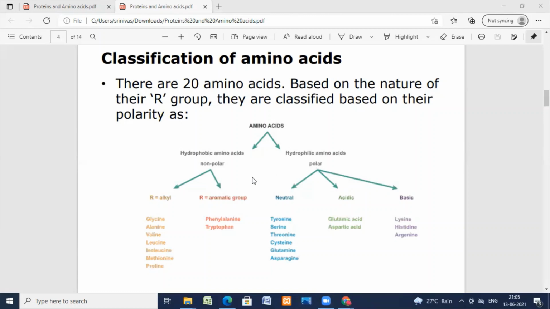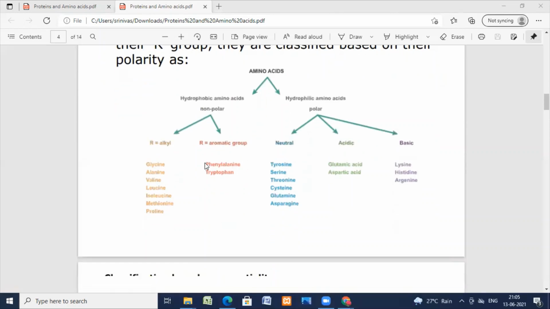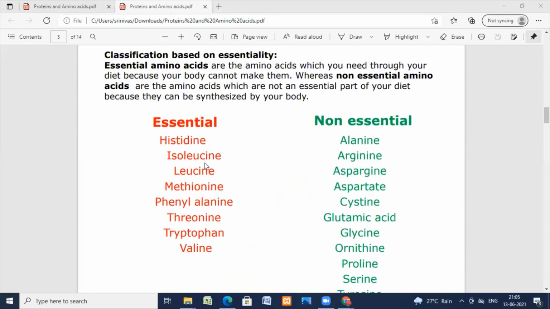We have seen the classification of the amino acids based on polarity and non-polarity. And we have seen the classification based on the position of the NH2 group from the COOH group. Now, let us go for the next classification, the classification based on essentiality. Essential amino acids are the amino acids which you need through your diet because your body cannot make them. They are called essential amino acids.